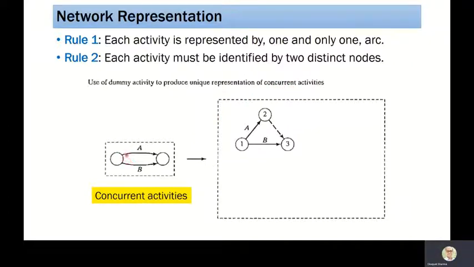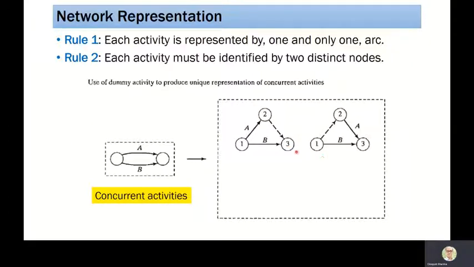So for the given example, when we have A and B activities which are concurrent, we can write as from node 1, both the activities are starting. Now 2 and 3 are distinct nodes and these two are connected by a dummy. Dummy means it is not taking any time or any resources, but the concurrent activities can be represented in a similar manner.